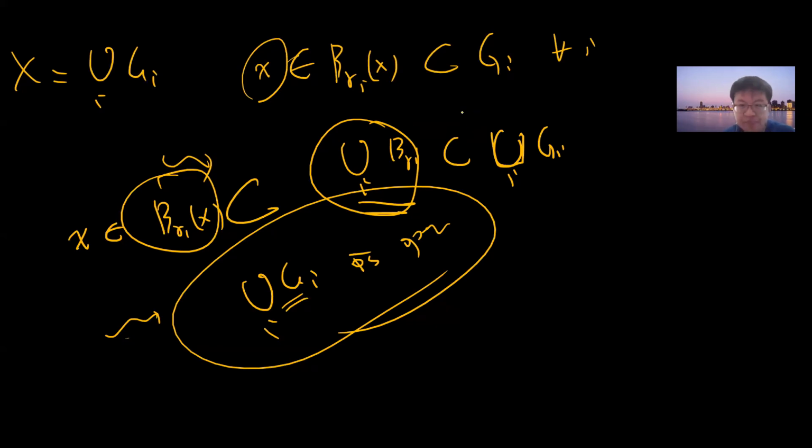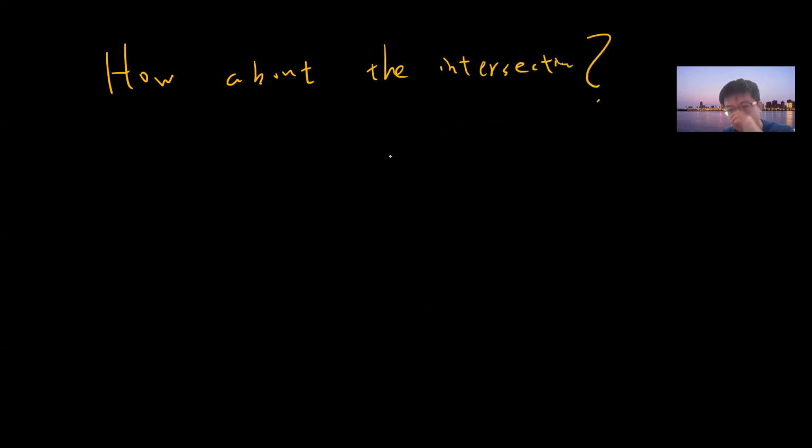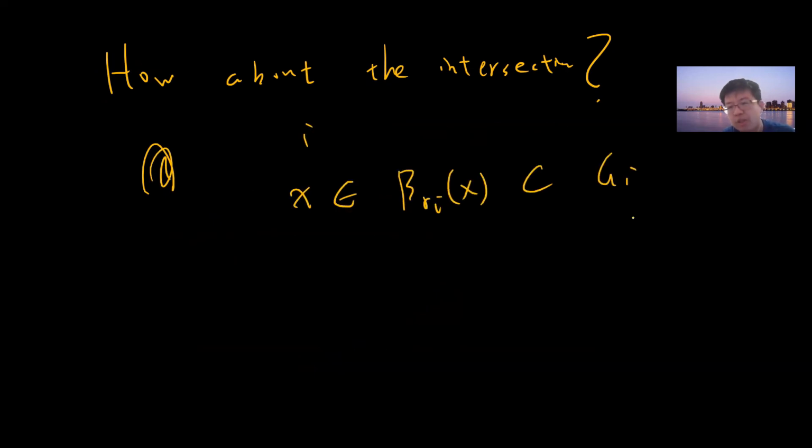But how about the intersection? The problem is that for each i and each point x, I get some ball B_{r_i}(x) inside G_i, but I want to prove it for the intersection, with i from 1 to n.